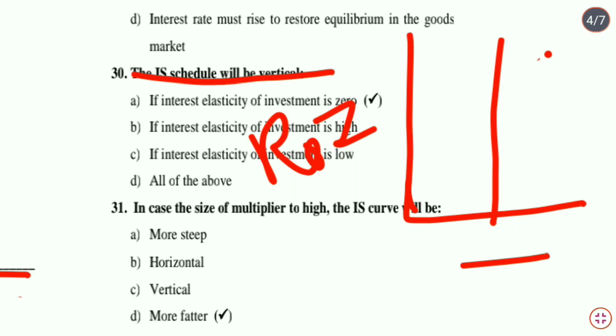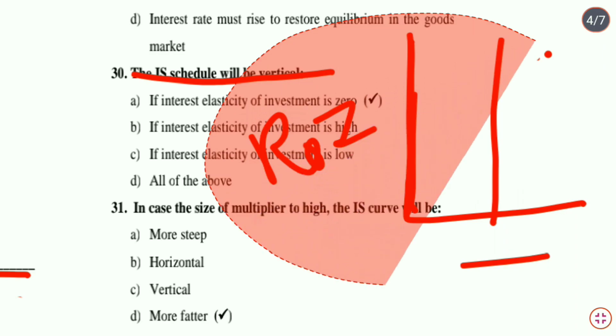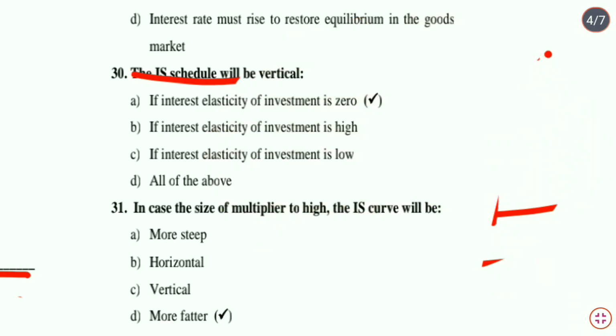चाहे आप इंटरेस्ट रेट को कितना भी इंक्रीज करो या डिक्रीज करो, investment नहीं होगा. When there will be no investment, there will be no increase in the national income if the IS curve will be vertical.